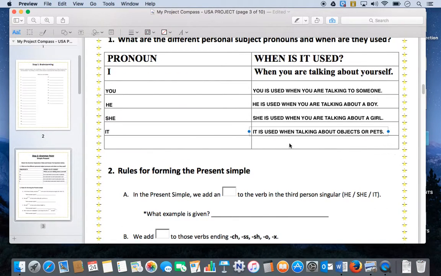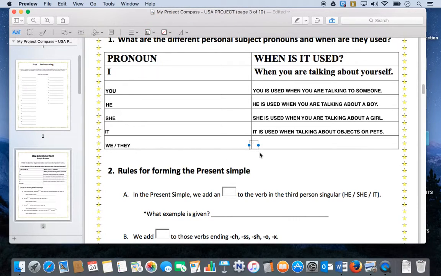Now let's go back to here. On this line I'm going to put two pronouns because we don't have enough space. First we have "we," and then the second pronoun is "they."